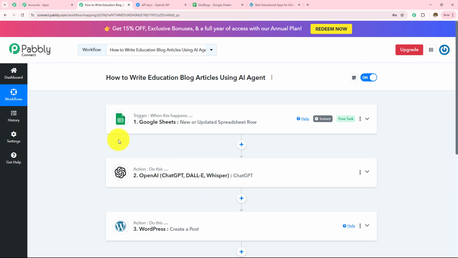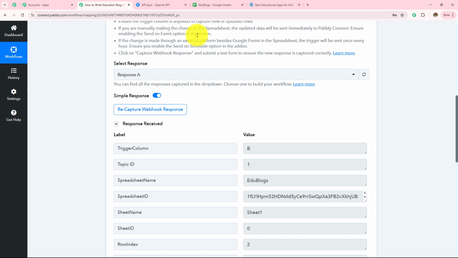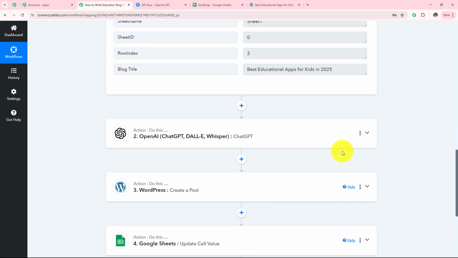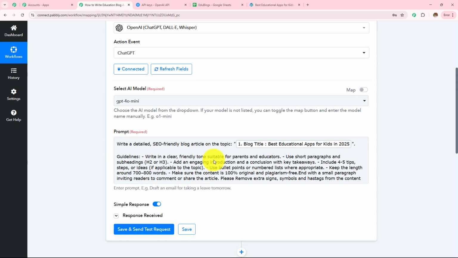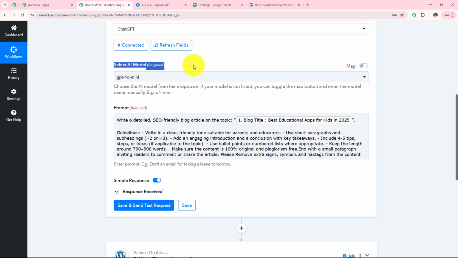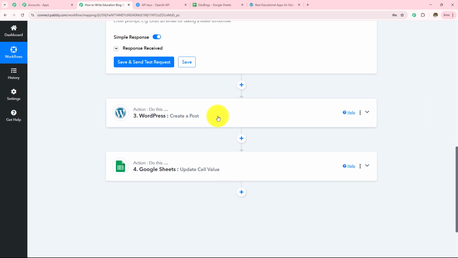Now to summarize, we took Google Sheets as a trigger application where we made connection with Pabbly Connect with the help of this webhook URL. We added a blog title and received that response here in this workflow. Then we moved to the next step where we wanted to generate the content or a blog with the help of AI agent. So I took my AI agent or the action application as OpenAI, made connection with Pabbly Connect, selected the AI model, entered the prompt, received the response, and then I wanted to create a post.